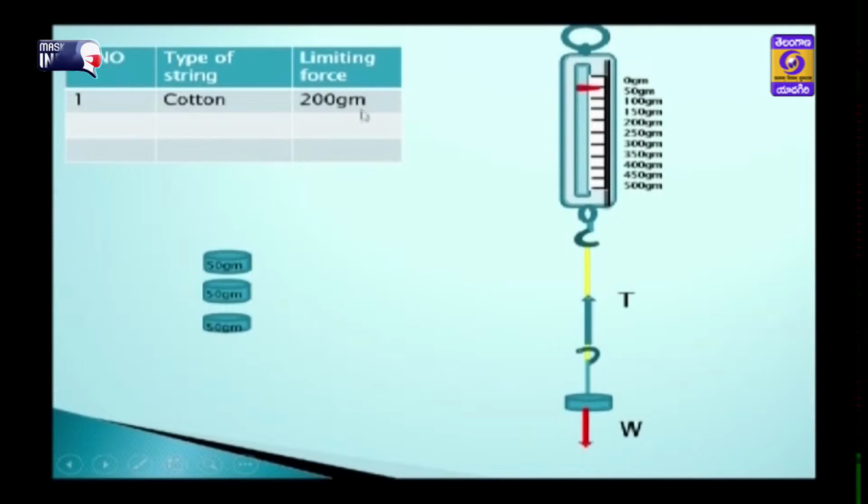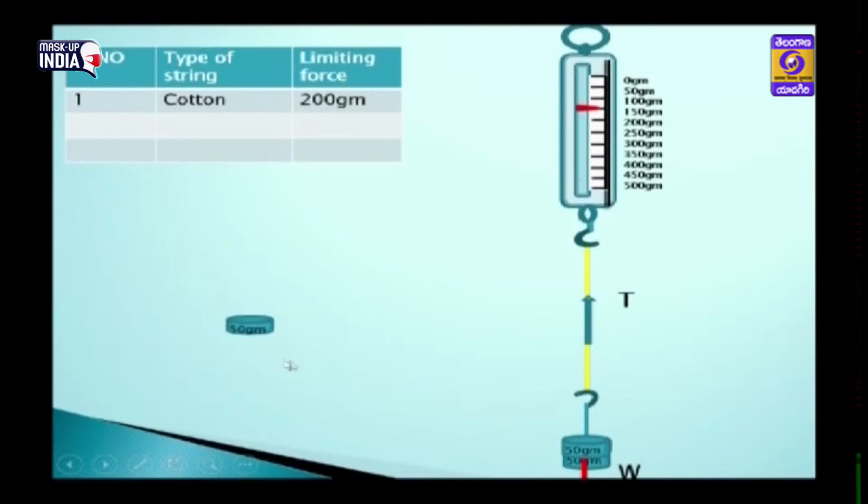So this is a table, children, you have to note it down. At what force the string will break, that weight you have to write here. First of all I took the cotton string and I am adding 50 grams to the load. It is showing 50 grams, and when I add another 50 grams it shows 100 grams. Now adding more weight it shows 150 grams, and adding some more weights to this string, it will break, and the reading shows 0, which means at 200 grams the string will break. So 200 grams is the limiting force borne by the cotton string.